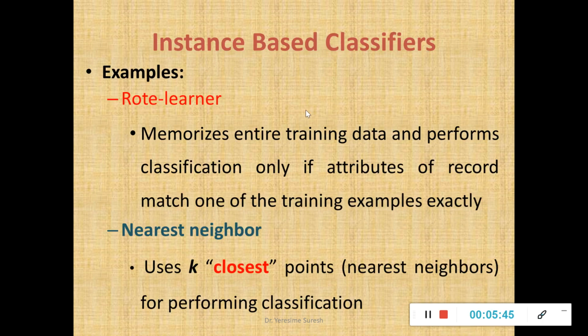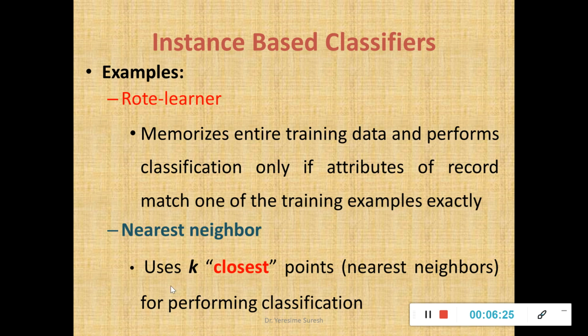Now, examples for your instance based learners. The first concept is the rote learner, which memorizes the entire training data. Memorize in the sense store it, and perform classification only if attributes of the record match one of the training examples exactly. So the rote learner is very simple. Training samples are stored, a new instance comes, and if the attributes of the new instance match, then the exact class label of the target function is given, else no.